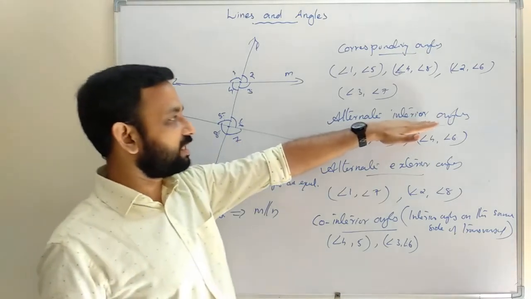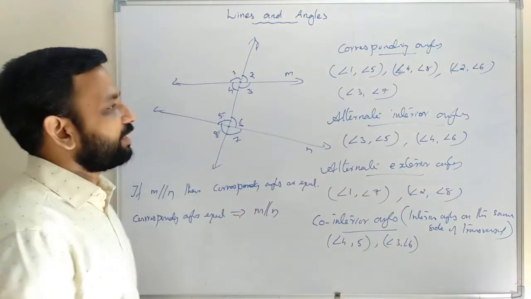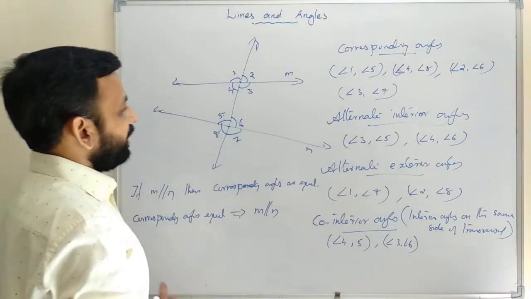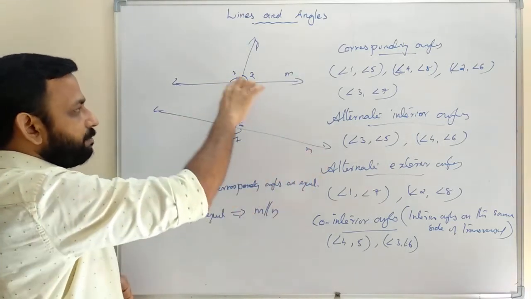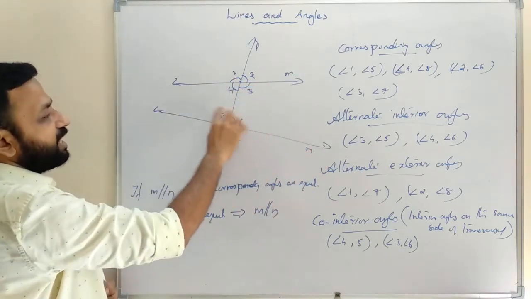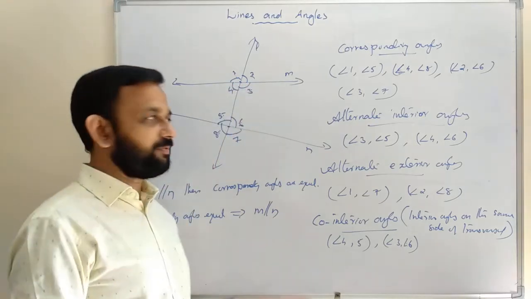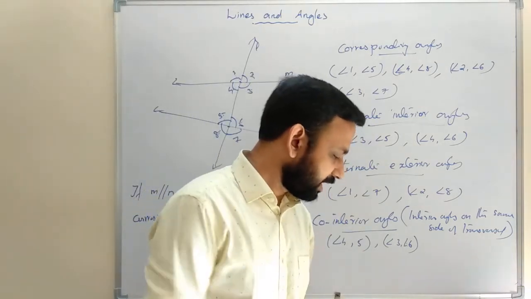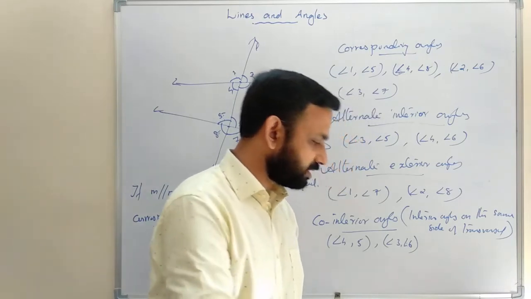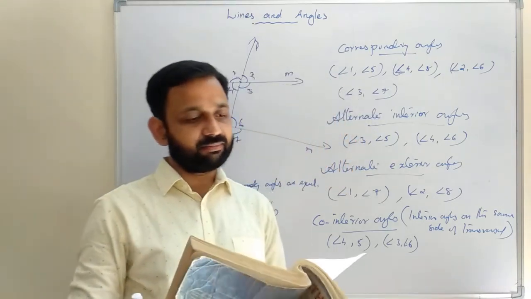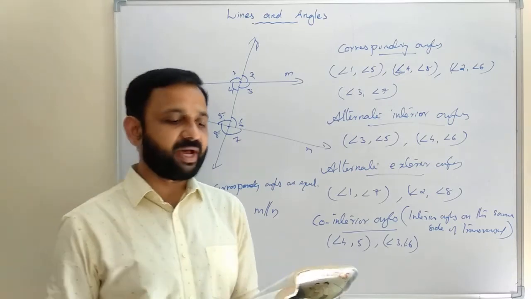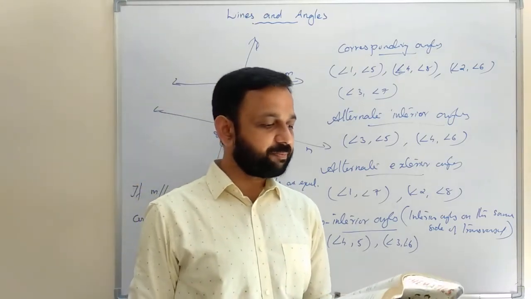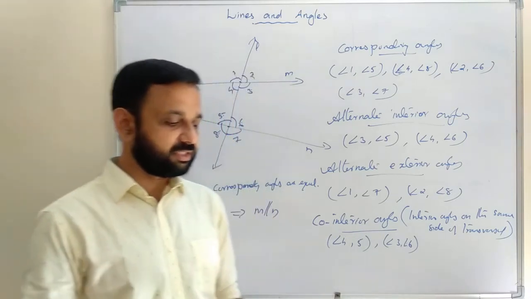Then the third axiom, alternate interior angles. If M is parallel to N, then both pairs of alternate interior angles are equal. Here it is written as theorem 6.2: if a transversal intersects two parallel lines, then each pair of alternate interior angles is equal.